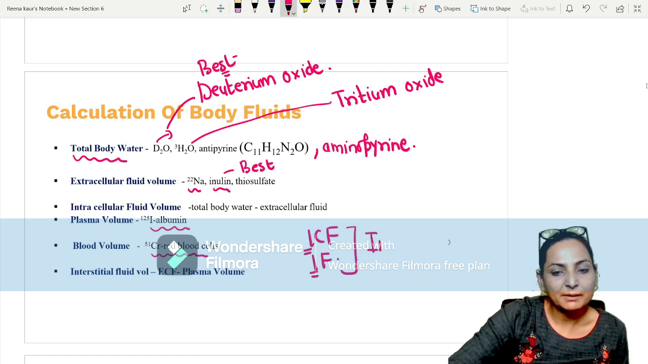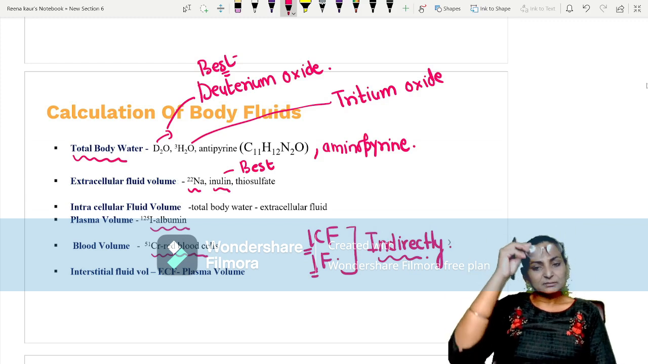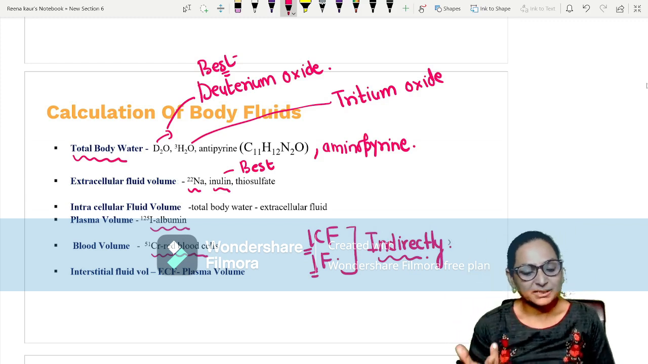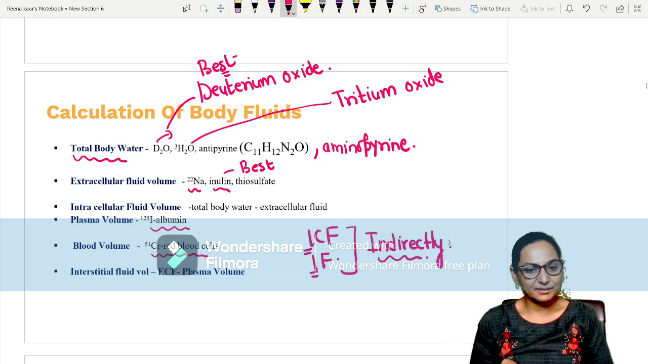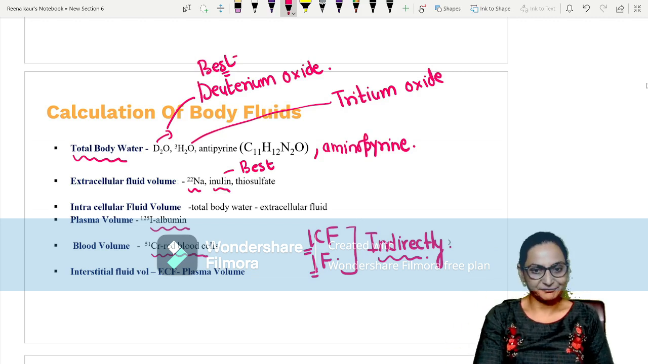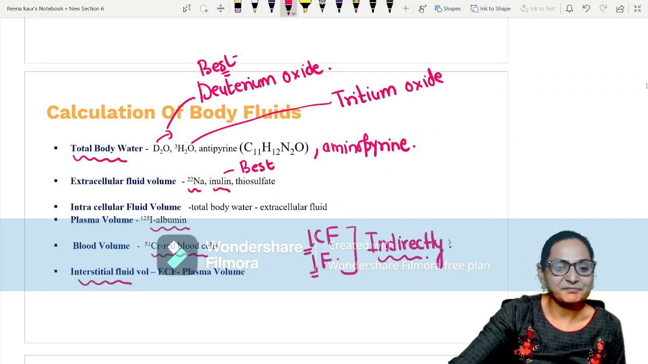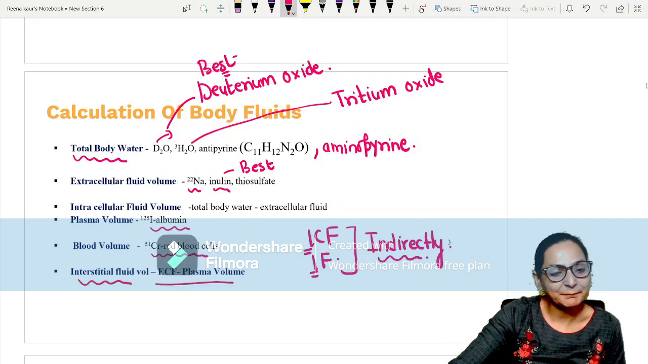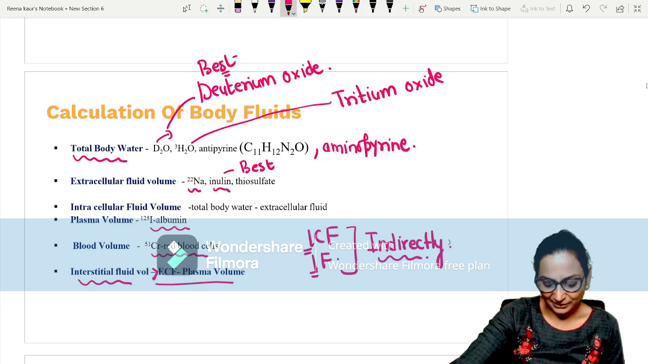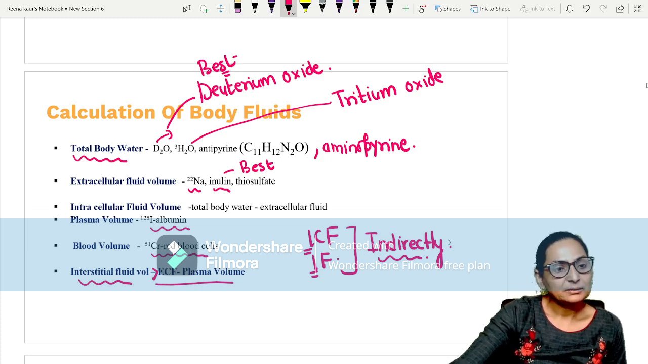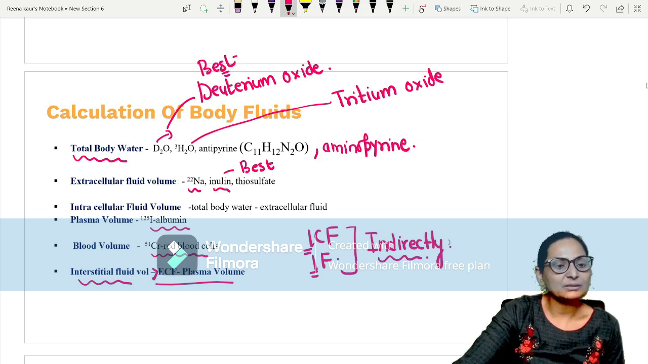Now, as far as ICF and IF is concerned, both of them are measured indirectly. Indirectly means there is no substance which can only go into ICF or only go into IF. So how do you measure? Interstitial fluid, definitely it will be ECF minus plasma.